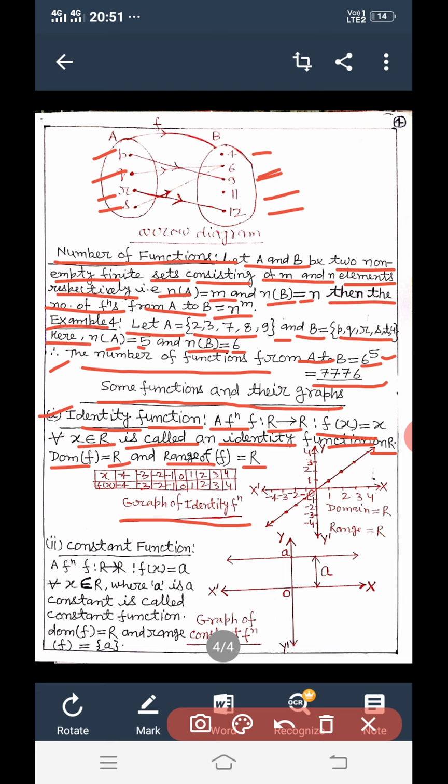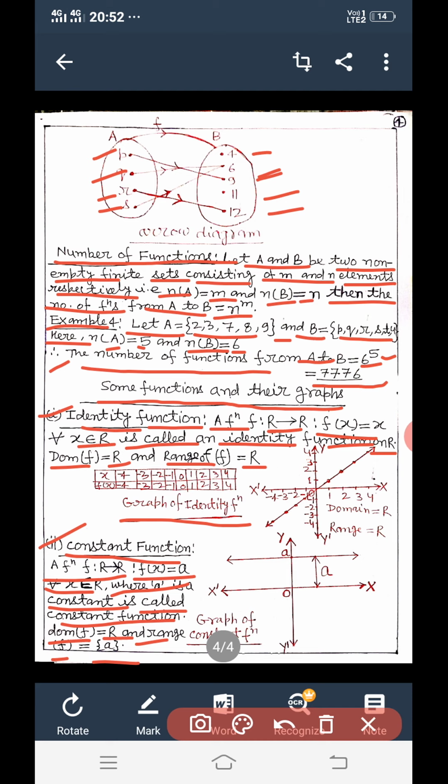Second, the constant function. A function f defined from R to R such that f(x) is equal to a for all x belonging to R, where a is a constant, is called a constant function. Here the domain of the constant function is R, that is the set of real numbers, and the range of the constant function is equal to {a}, that is a constant number.